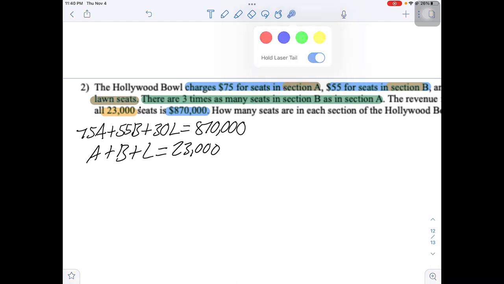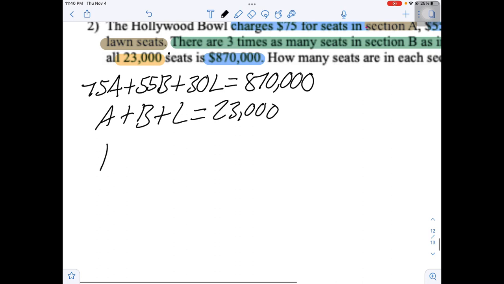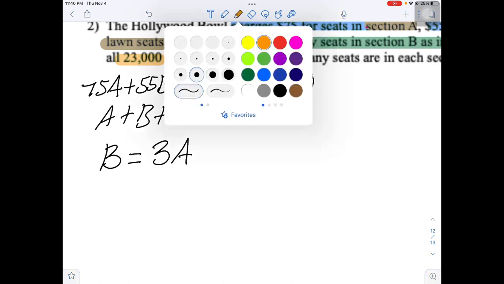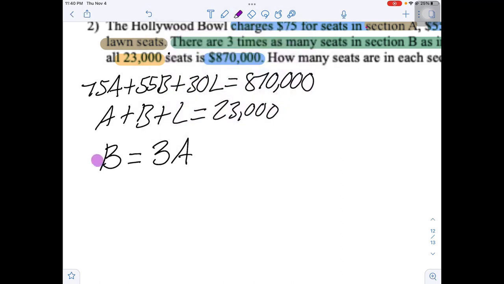Now the green, right? There are 3 times as many seats in section B as in section A. Now pay attention. Where are there more seats? There are 3 times as many seats in section B as in section A. So B is more, so B goes first. B equals 3 times section A, right? There you go. Look at that. So this is the equation that we're going to use.